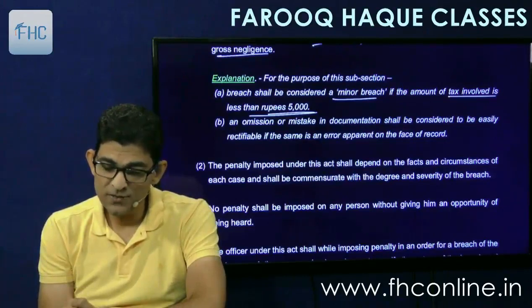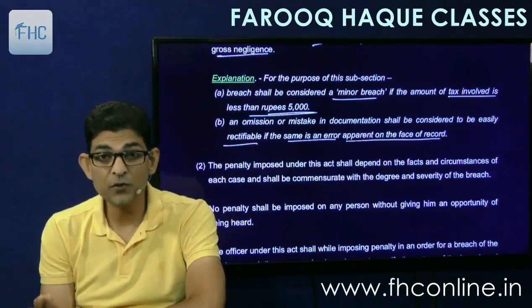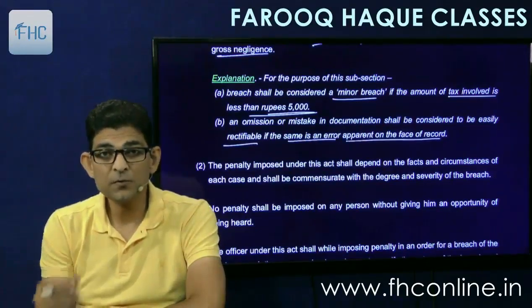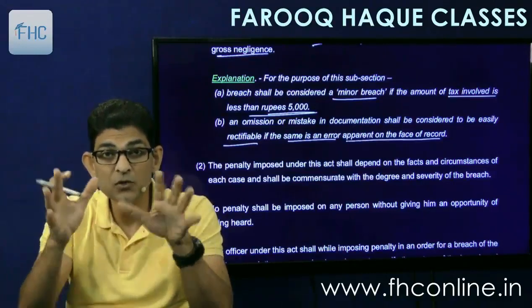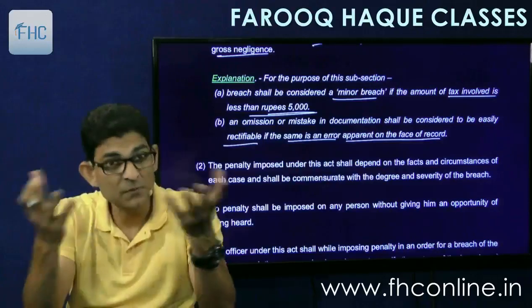And omission or mistake in documentation shall be considered to be easily rectifiable if the same is an error apparent on the face of record. Apparent on the face of record means it is a definite mistake which is visible on the record itself. It is not something hidden. It is visible.